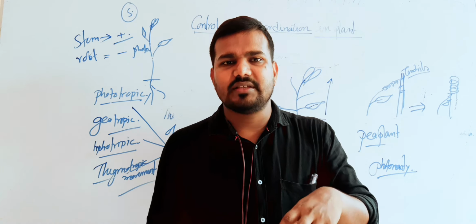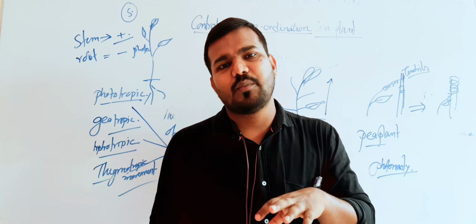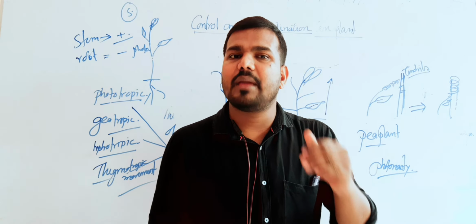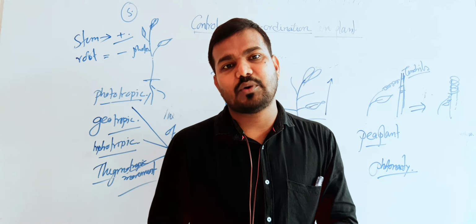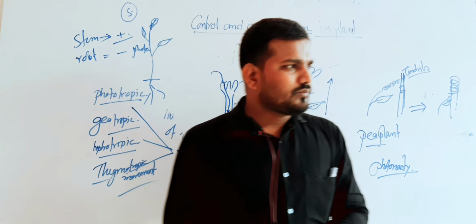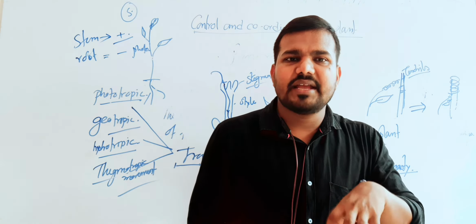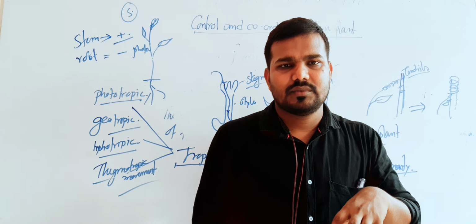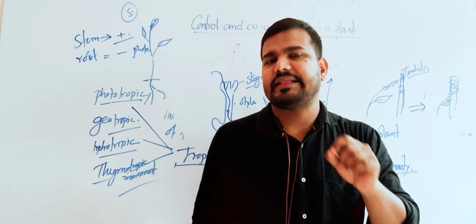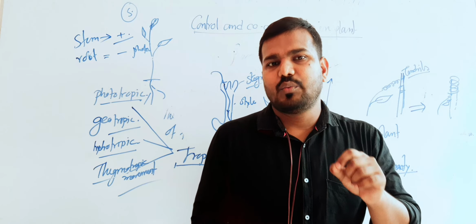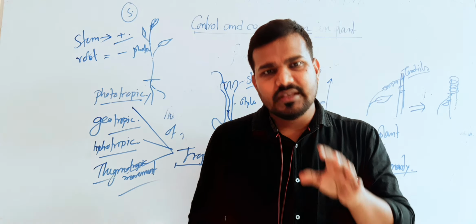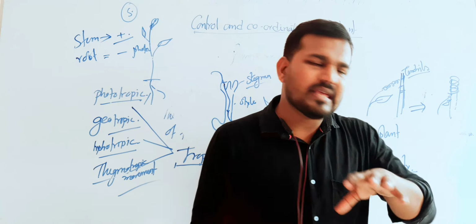The next one, the most important, is chemonastic movement. The non-directional movement of the plant in response to a chemical substance is known as chemonastic movement. Now, we all know about the insectivorous plant. This type of plant eats insects to fulfill the nitrogenous requirement of the body. But how? This type of plant contains some specialized structure.